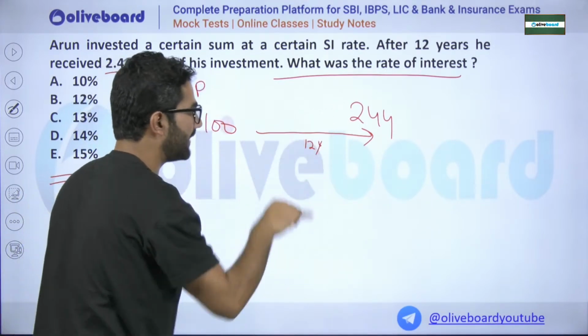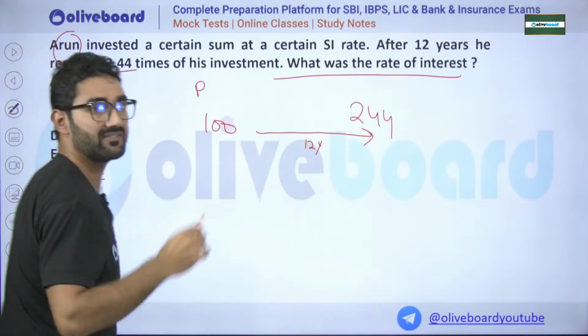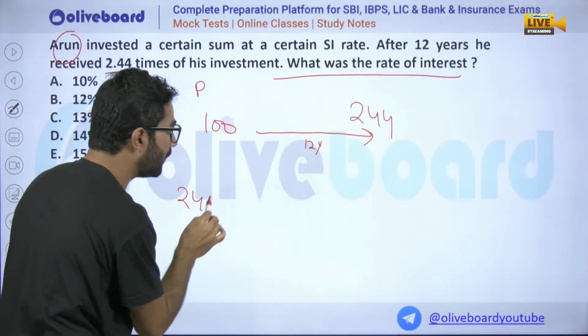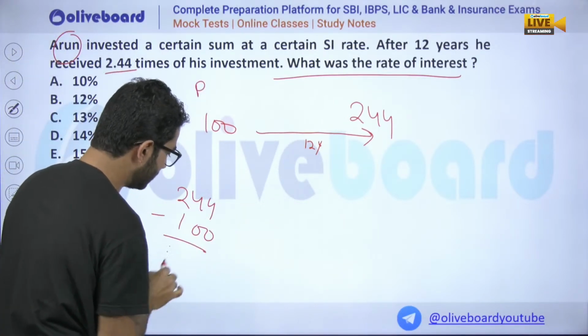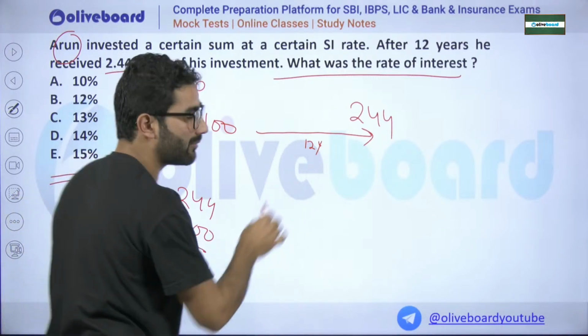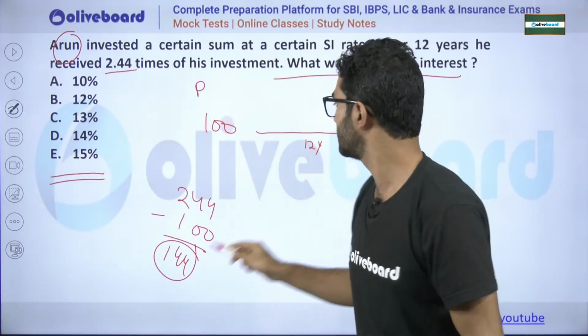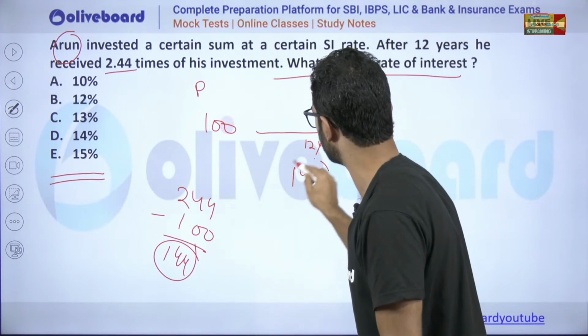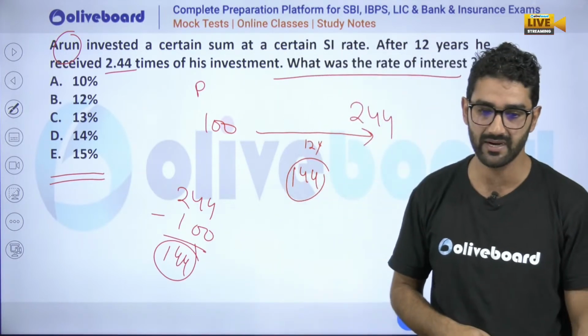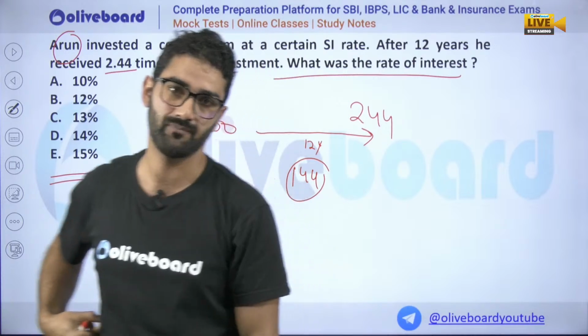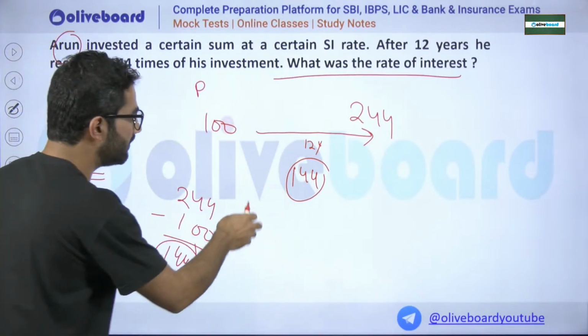Sir, the extra that Arun got, that is nothing but 244 minus 100. Sir, it is 144. This is the extra amount that Arun got. Yes, my dear, 144 is nothing but the extra amount. Arun got this much. This will be the simple interest.